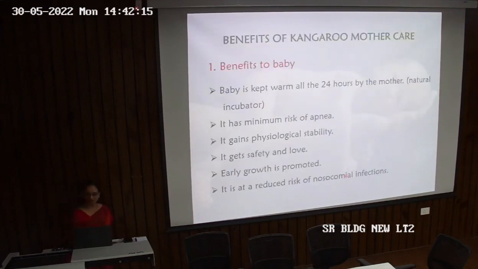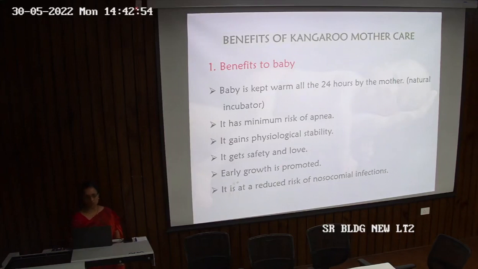Now, what are the benefits of kangaroo mother care? These benefits are to all: to the baby, to the mother, the family, and the healthcare system. First of all, talking about the benefits to the baby. The baby is kept warm all the 24 hours by the mother, so she is acting as a natural incubator. Instead of putting the baby into an incubator in the hospital, we are putting the child into a natural incubator. It has minimum risk of apnea. It gains physiological stability. It gets safety and love.